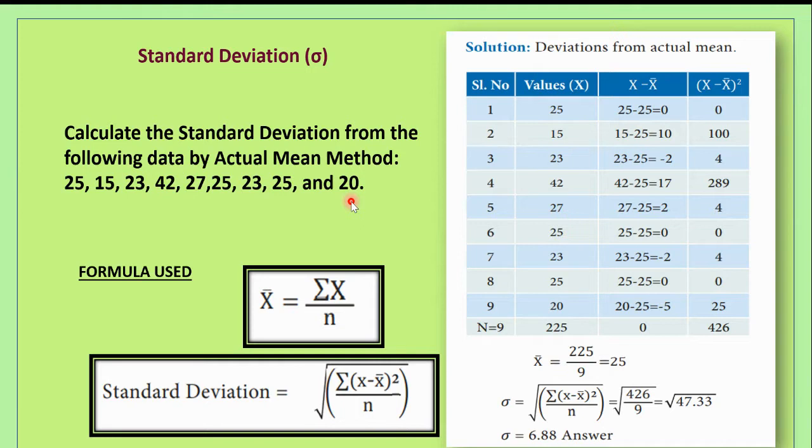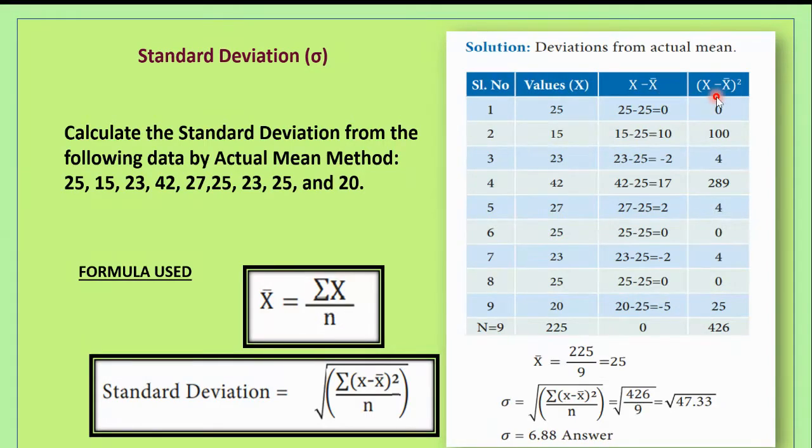So do you know how to calculate actual mean? The other day I taught you how to calculate arithmetic mean. So using that formula, we have to calculate the mean. Mean can be calculated using this formula: x bar is equal to sigma x divided by n. So you have to tabulate the given data. The first column will be serial number. Second, the values which are given here. The third column will be x minus x bar, and the last column will be x minus x bar the whole square.